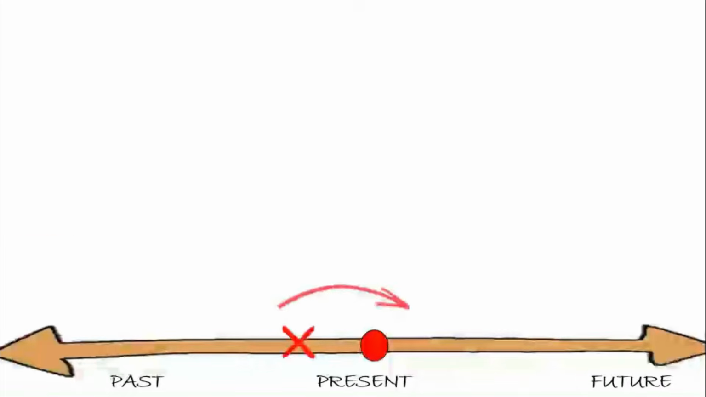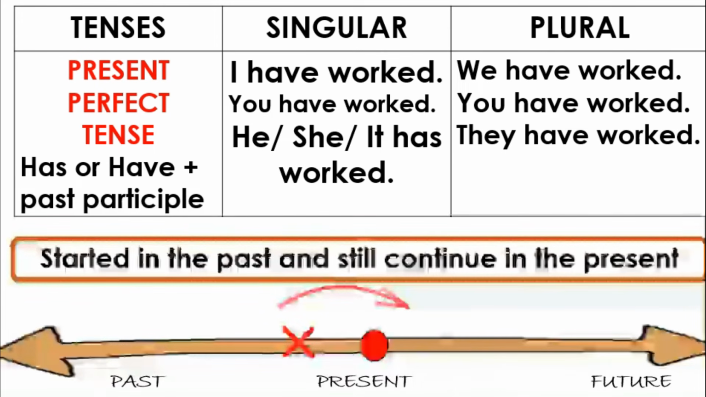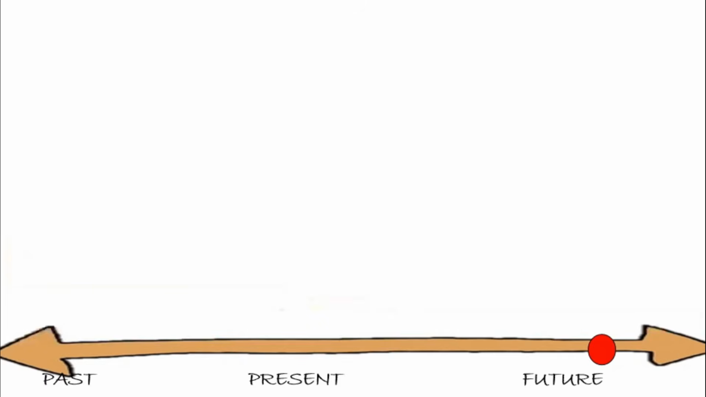It is usually clear from the context whether you is singular or plural. For the present perfect tense, started in the past and still continues in the present. We use the pattern has or have plus the past participle equals present perfect tense. We can put the pattern in the following sentences. For singular, I have worked, you have worked, he, she, or it has worked. For plural, we have worked, you have worked, and they have worked.